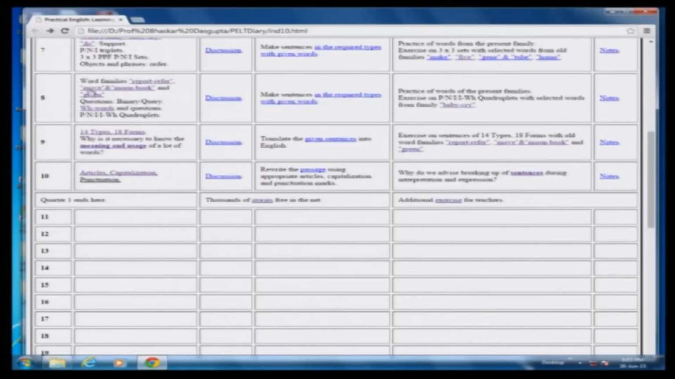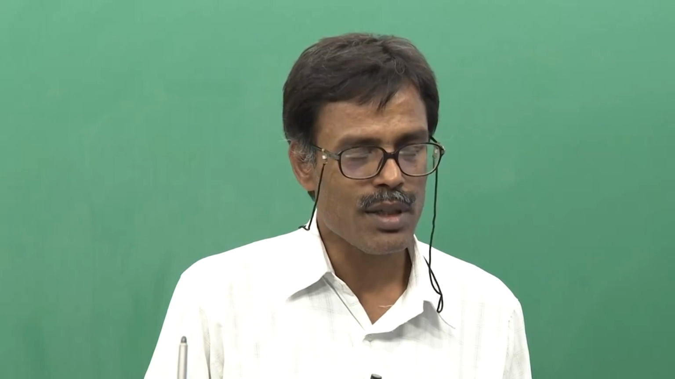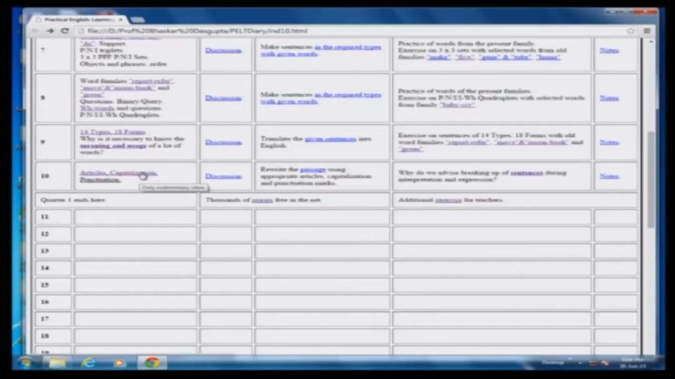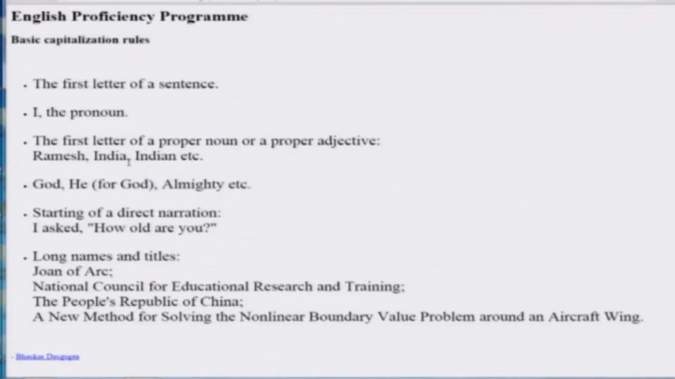Next issue is capitalization. Where do you put a capital letter? The rules are very few and very easy to remember. Still, people make mistakes because of carelessness. So please be careful while using small letters and capital letters. First is that the first letter of every sentence will be a capital letter. Then I, the pronoun I, that will always be in capital.